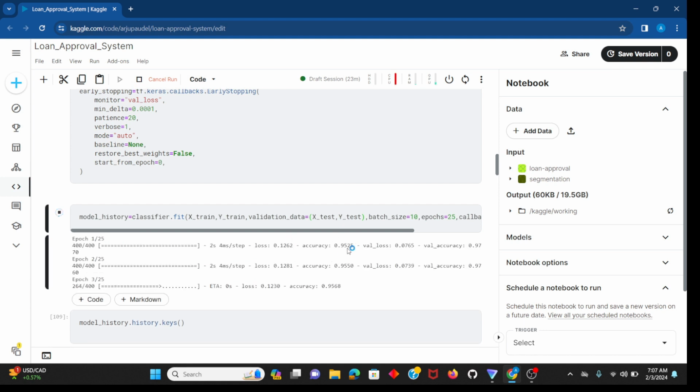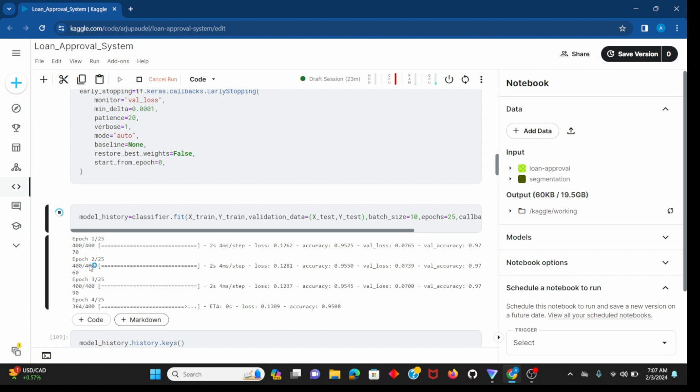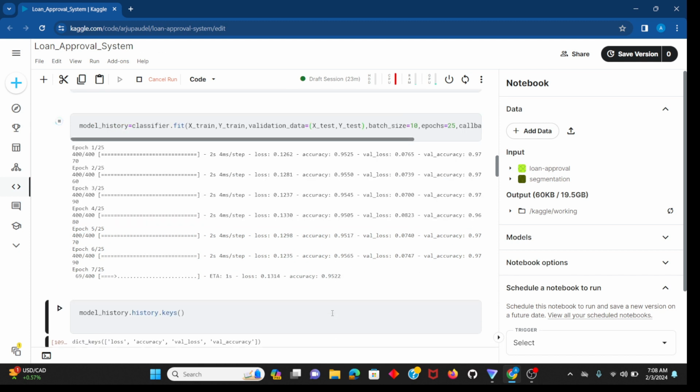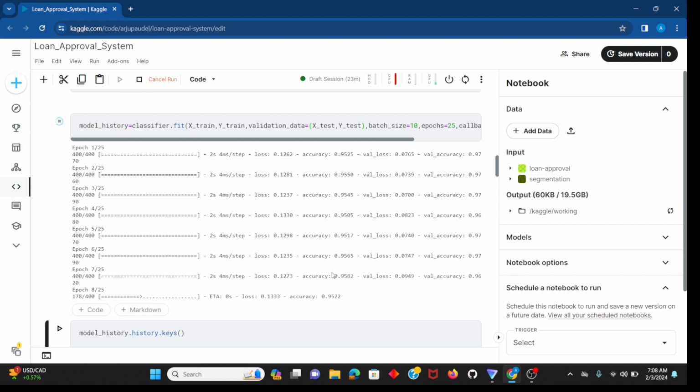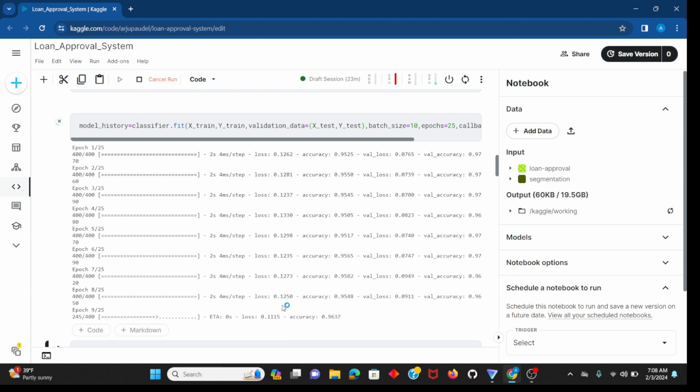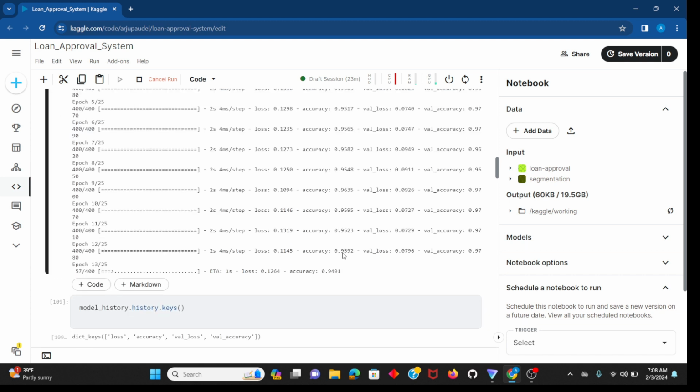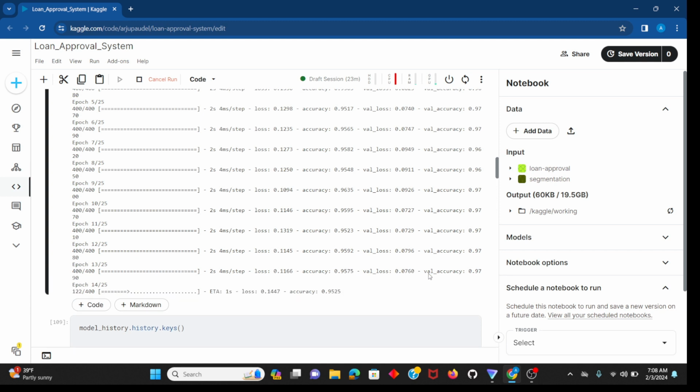You can see the accuracy. We are starting from 95% training accuracy and validation accuracy of 97%. You can see the loss is decreasing, and it has decreased to 10, and our accuracy is going high.